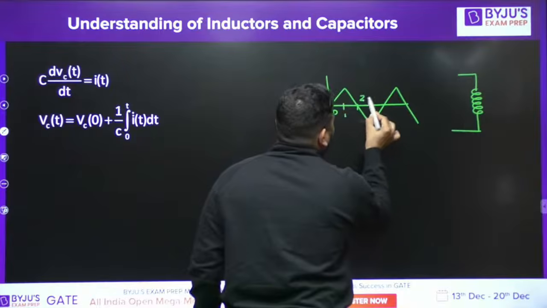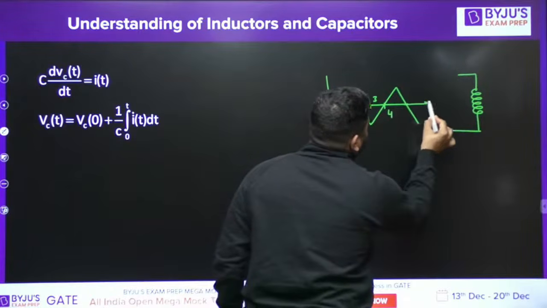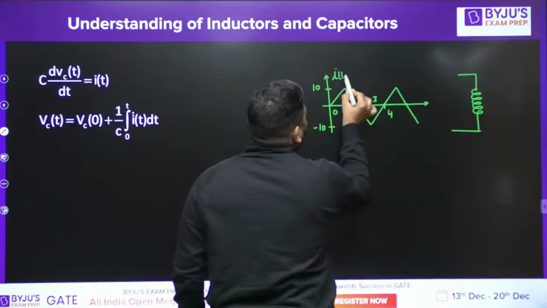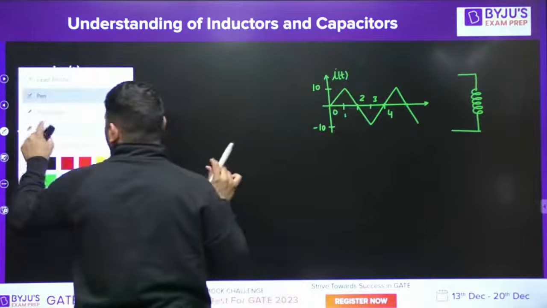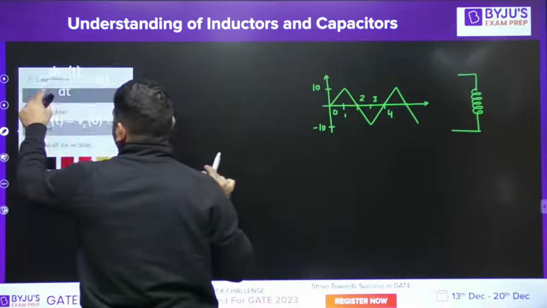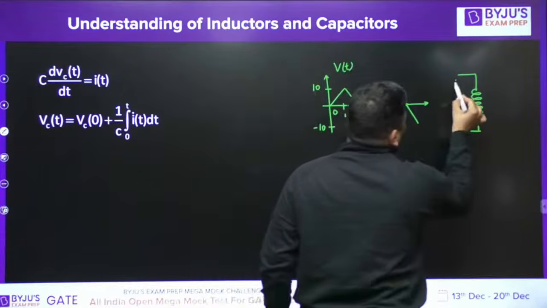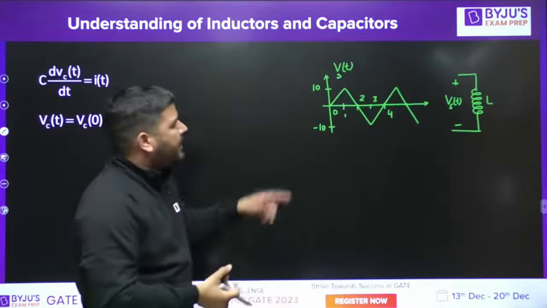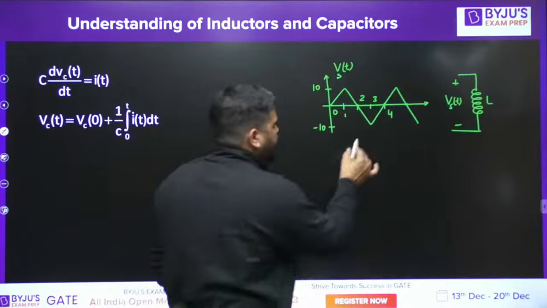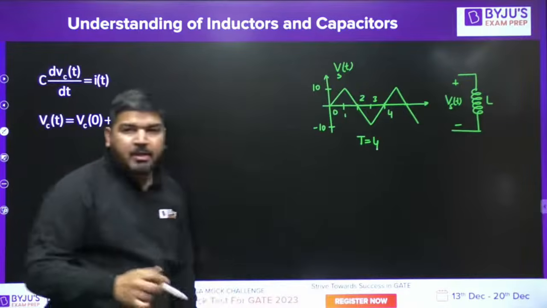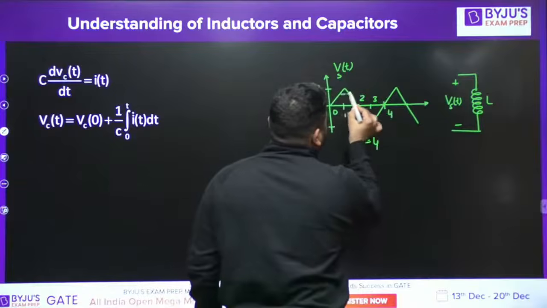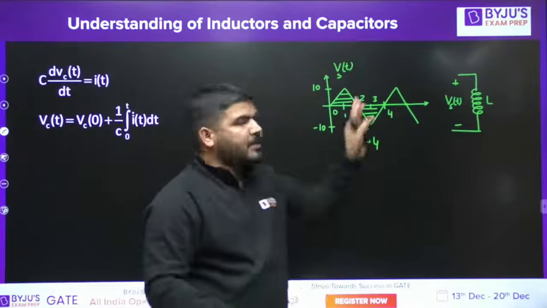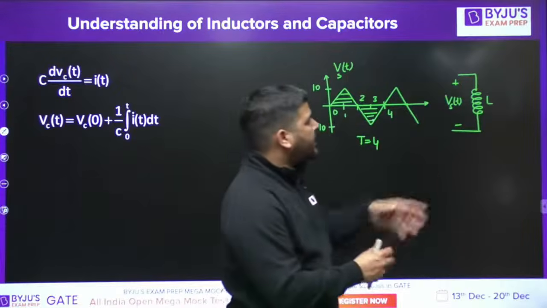Now, what is the average value of the source voltage? This side is 10 and this side is minus 10. Tell me the average value of the source voltage VST. You can see that the average value of the source voltage is 0. The time period is 4 here. You can check that the positive area is equal to the negative area. It means the area under one period is 0, so the average VST is 0.